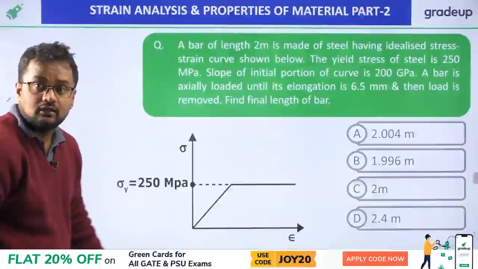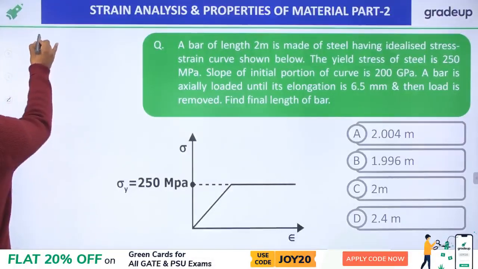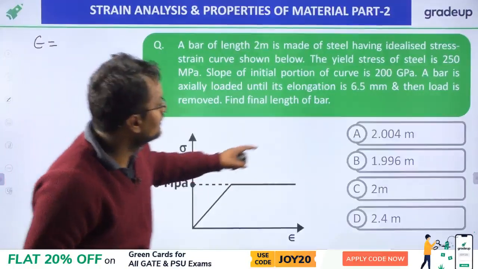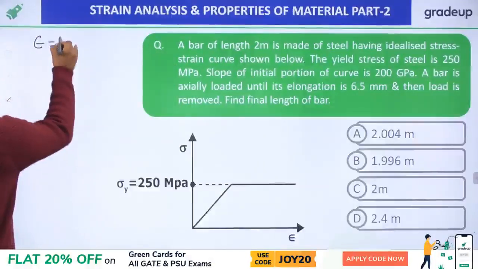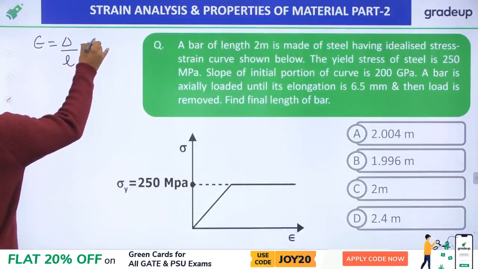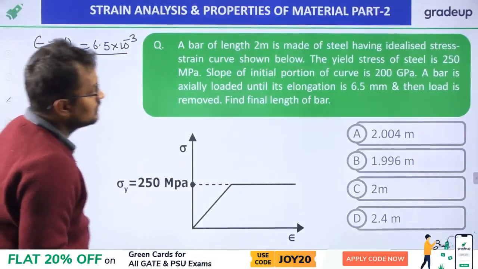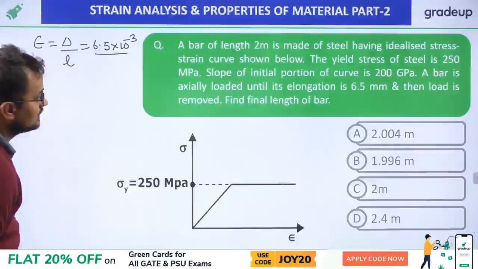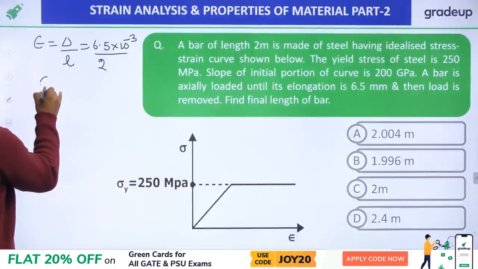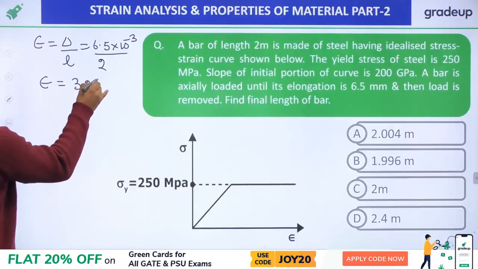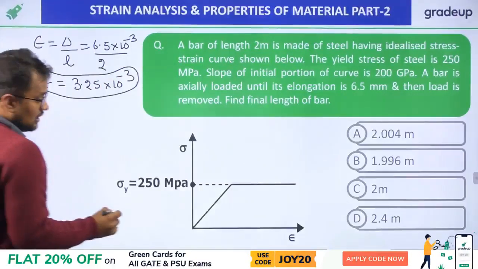See, let me do it. I first want to know the strain. It is elongated to 6.5 mm, so strain is delta by L. So 6.5 into 10 power minus 3 in meter, divided by L. Initial length is how much? 2 meter. So it will be 3.25 into 10 power minus 3. This will be the strain. Okay.